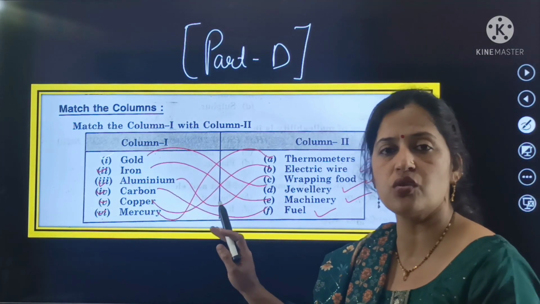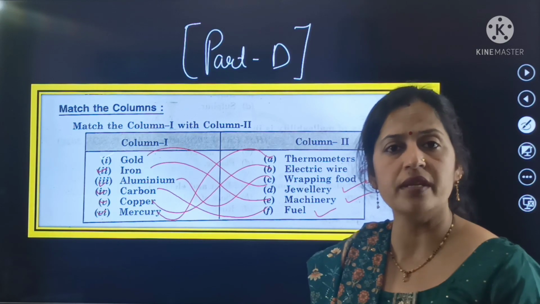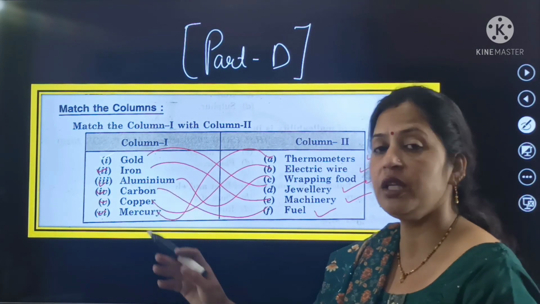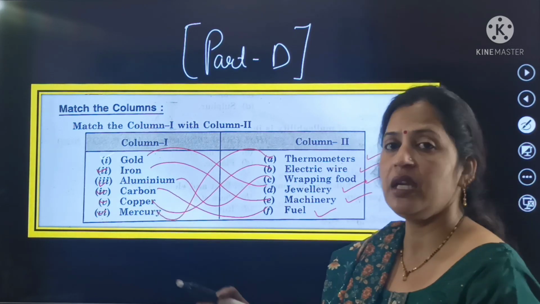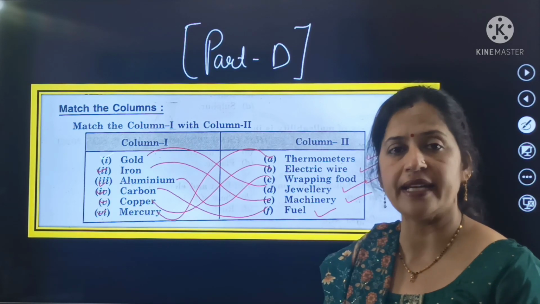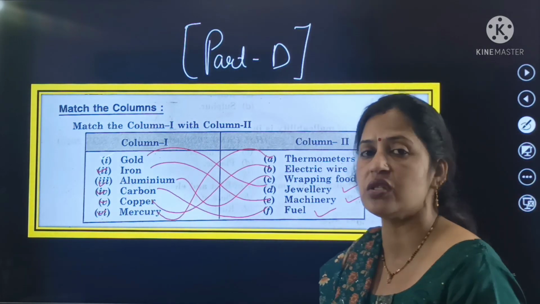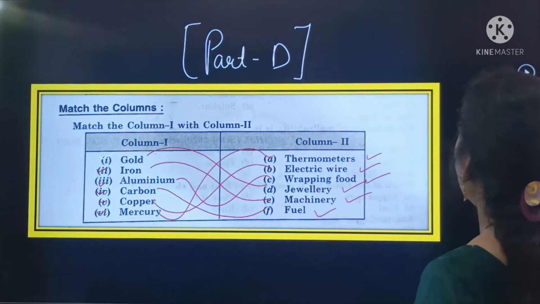गोल्ड इट इज ऑलवेज यूज्ड इन द ज्वेलरी, ऑर्नामेंट्स को बनाने के लिए यूज किया जाता है. आयरन इट इज ऑलवेज यूज्ड इन द मशीनरी. Aluminium, it is always used for wrapping the food items. Carbon, it is used as a fuel. Copper, it is used for the electric wires. And mercury, it is used in the thermometers. So here beta, this is our part D.